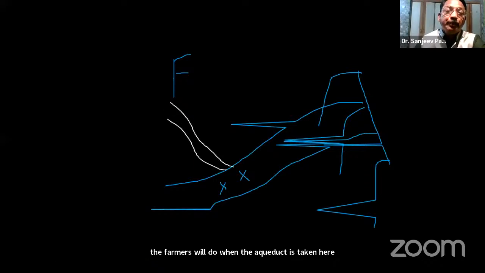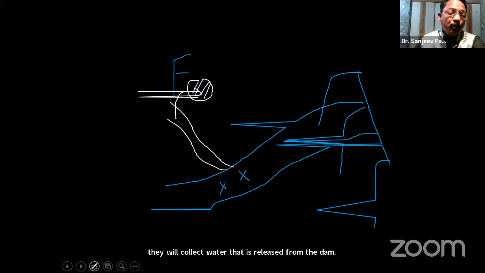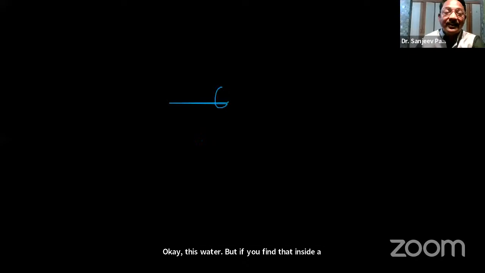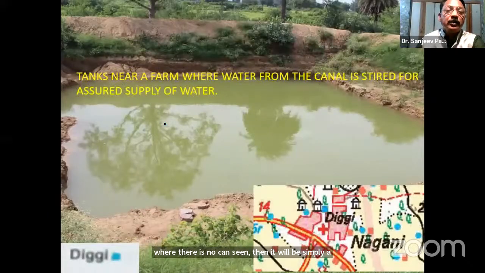They dig a pit near the farm, and in this pit they will collect water that is released from the dam. So this water which is collected here will be known as a diggy. But if you find the diggy inside a town where there is no canal seen, then it will be simply a small pit that is constructed over there, and in that pit people are collecting rainwater for further use.